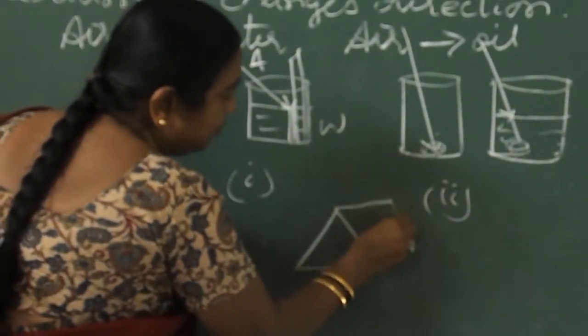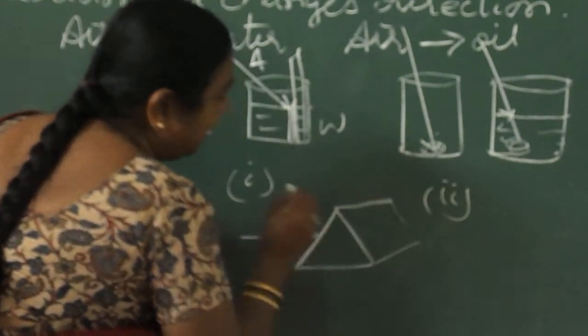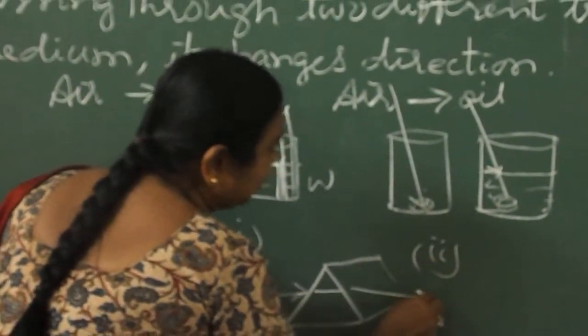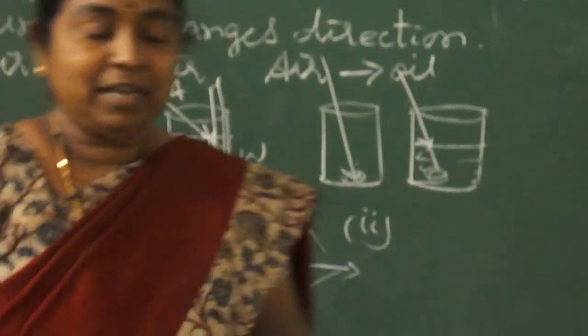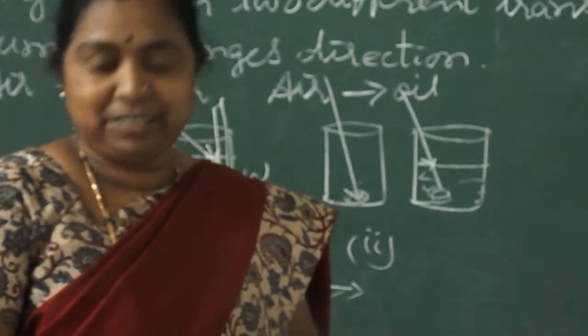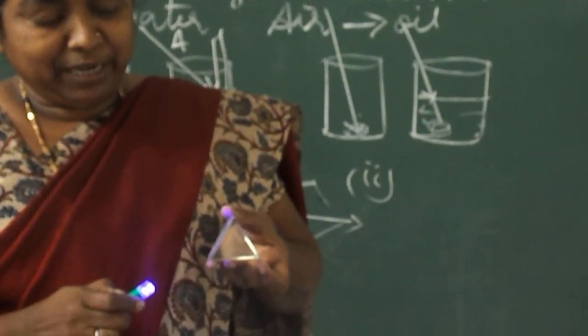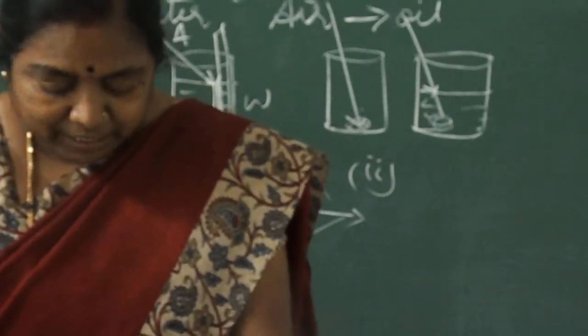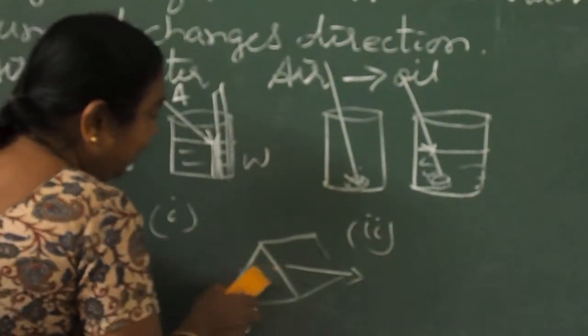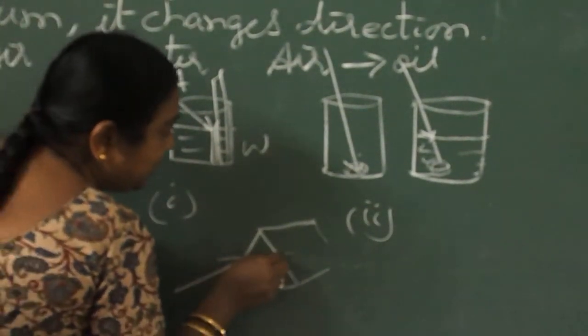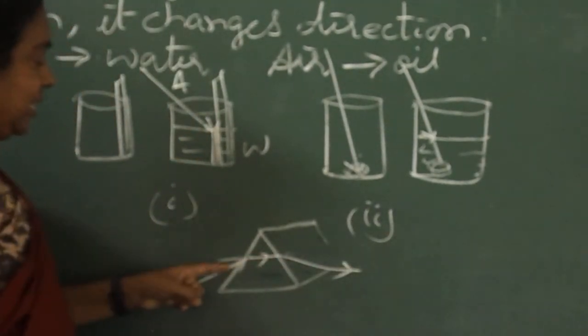That indicates how, when the light rays are entering through the prism, they move and come out. So that indicates how the light ray enters and changes its direction. Even if I take it from the down direction, it also changes its direction. See, instead of moving straight, if you take it downward and the light rays enter through this, it changes its direction. See, this is an incident.